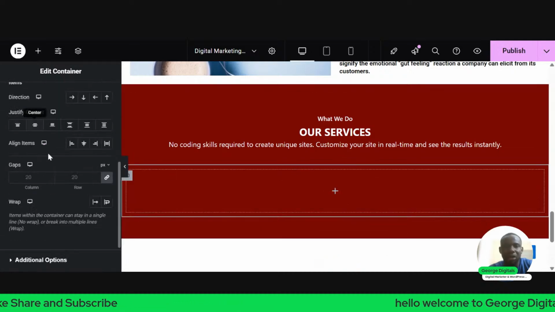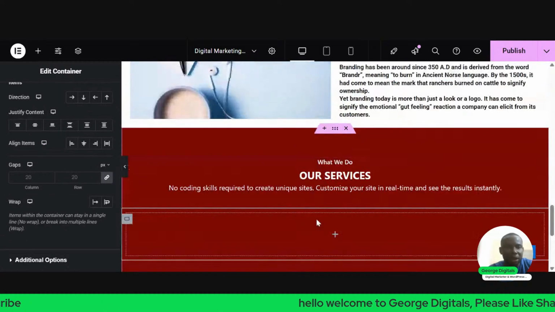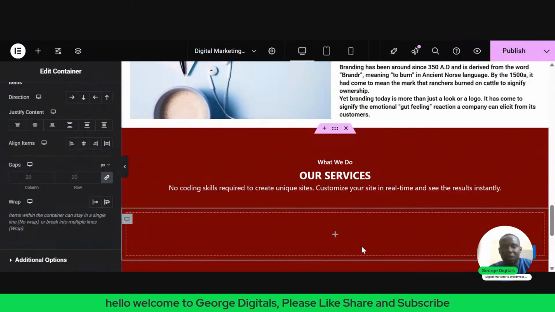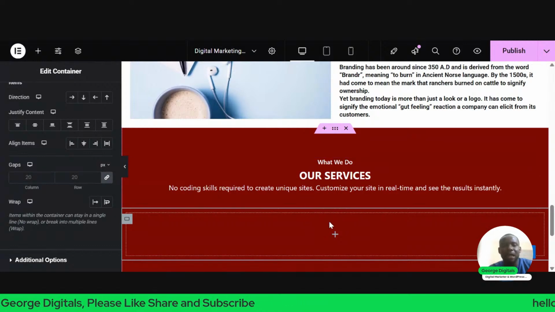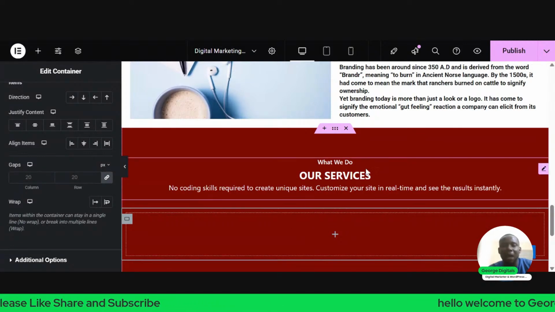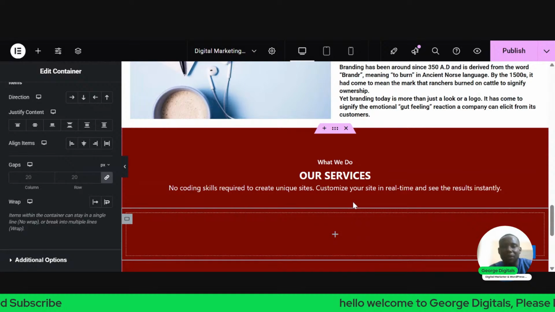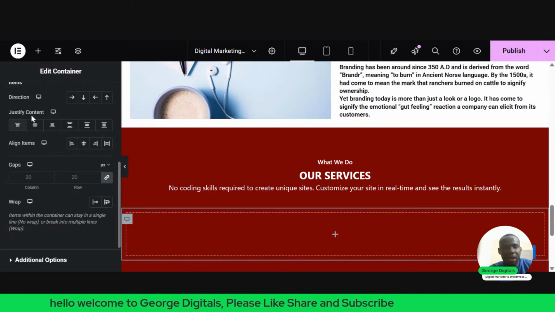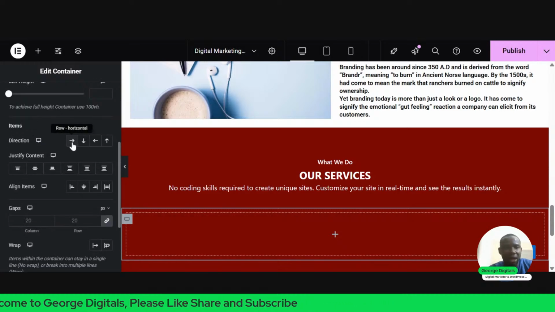So I'll come down, and the reason why I'm adding this container is that since this is a container, I'm adding another container inside the container. I want to change the direction of this container. If you notice, everything I'm adding is going from up to down. So I want to change the direction. I'll come to this place you see direction, and I'll change it to row.